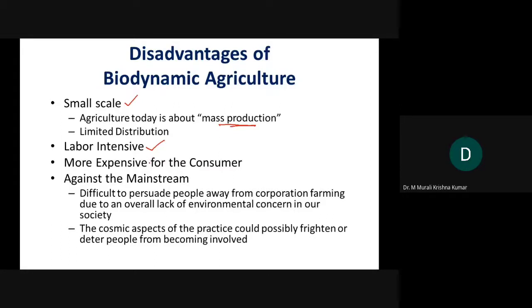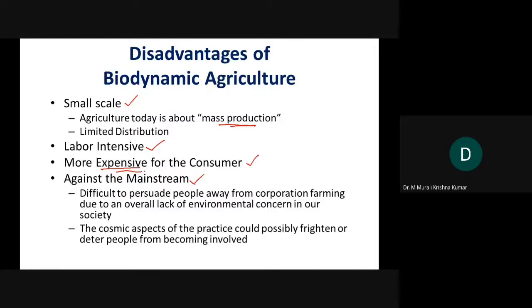Though with the latest technology, labor intensive processes can be automated. Yes, it is possible right now. It can also be a little bit more expensive. In the market, you will see the produce obtained from organic farming is always on the higher side as far as cost is concerned.